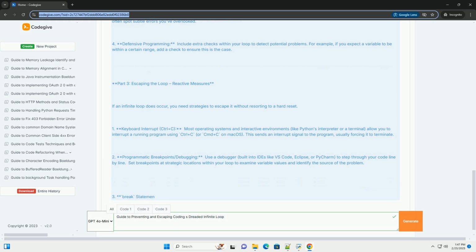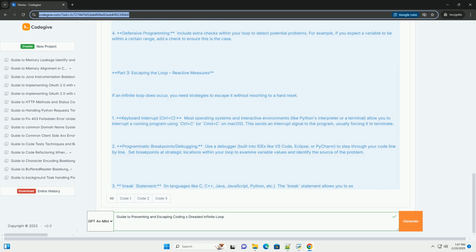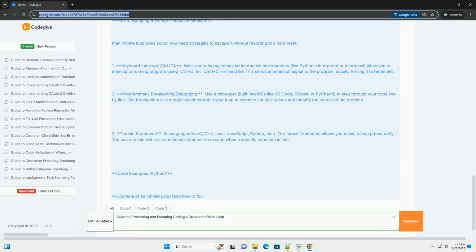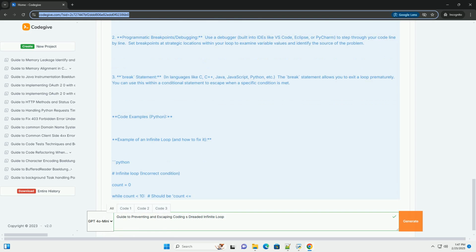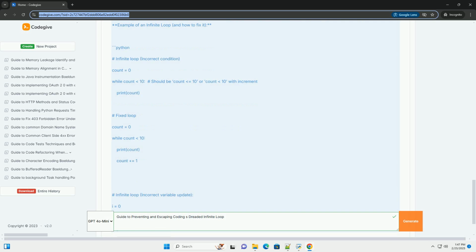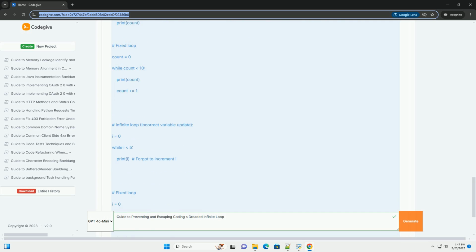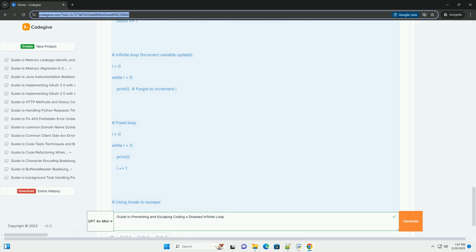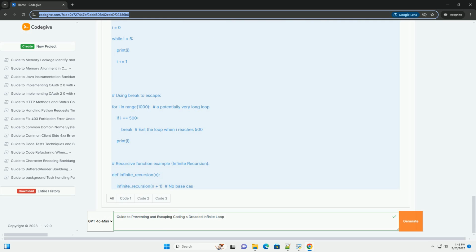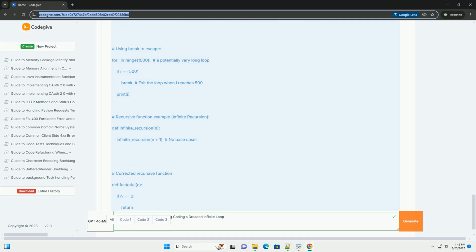2. Off by 1 errors. These occur when the loop counter is incremented or decremented incorrectly, causing the loop to either run one iteration too many or too few, potentially creating an infinite loop if it misses the intended termination point. 3. Incorrect variable updates. If a variable used in the loop condition isn't updated within the loop body, the condition will always remain true. 4. Unintentional recursion. Recursive functions, which call themselves, can easily create infinite loops if the base case, the condition that stops the recursion, is missing or incorrectly defined.